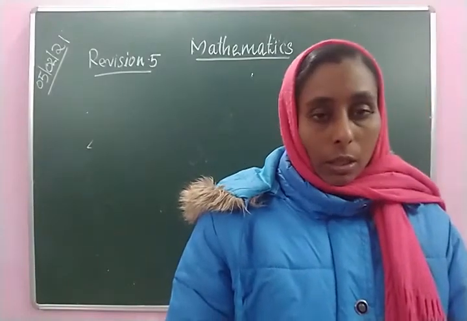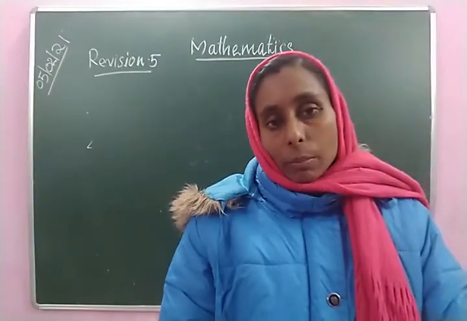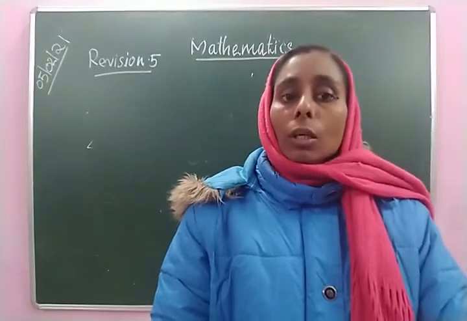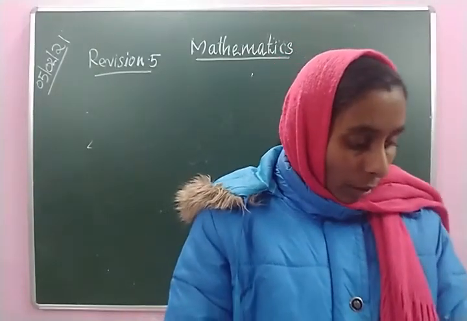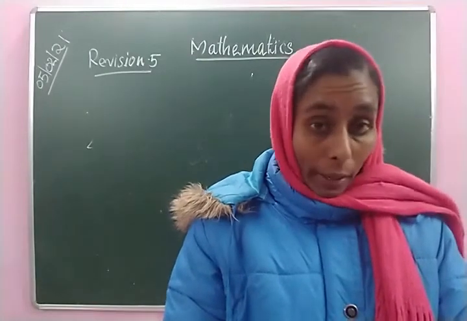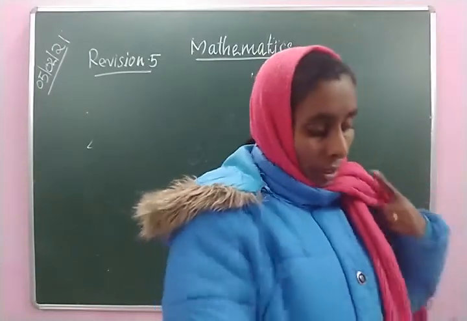2000 meter is equal to 2 kilometer. 1000 meter is equal to 1 kilometer. 15 meter is equal to 1500 centimeter.